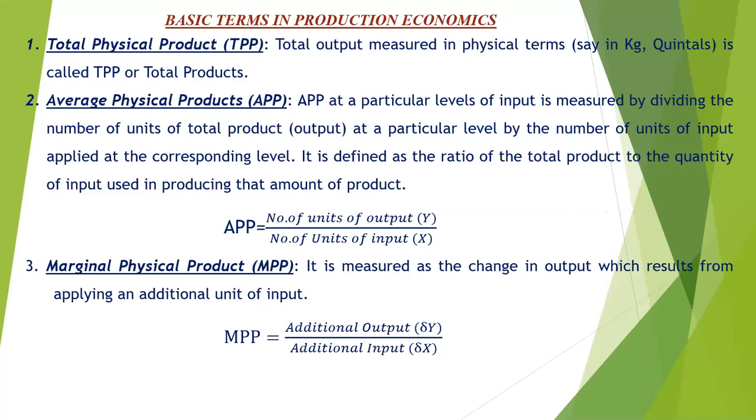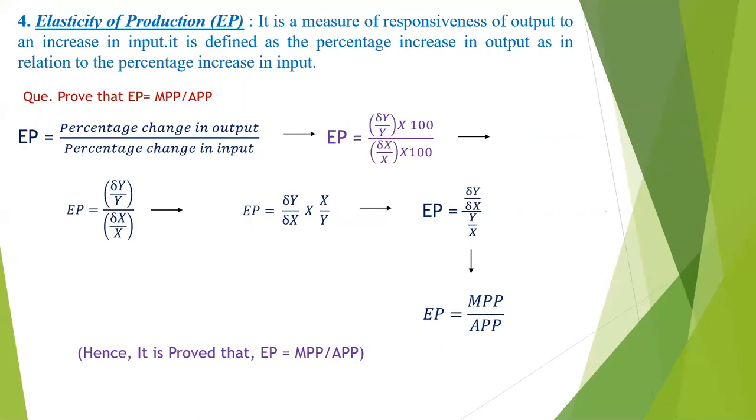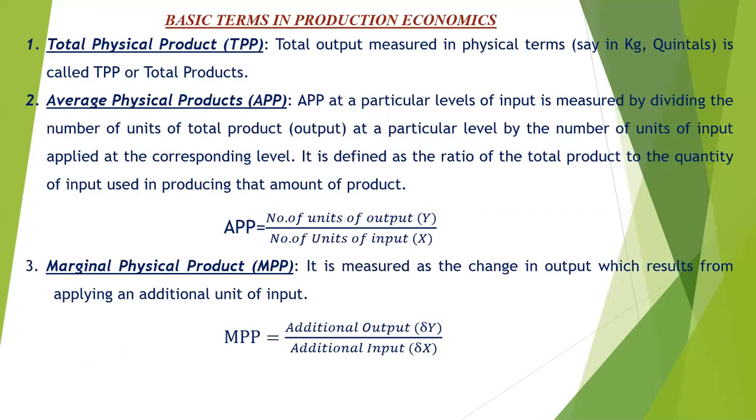Okay, then what do you mean by MPP? It is the change in output divided by change in input. जसं मी तुम्हाला एक्झाम्पल दिलं का, for producing 8 quintals of the output, if the farmer is using 10 human